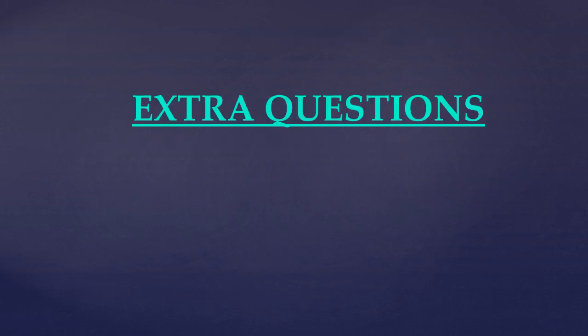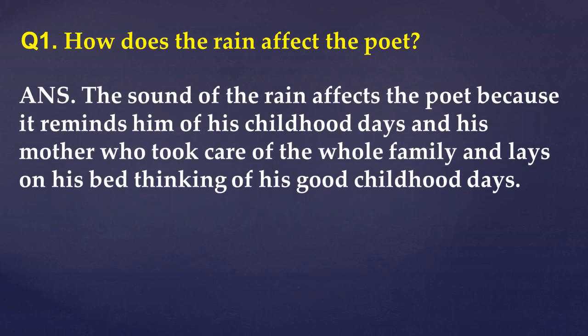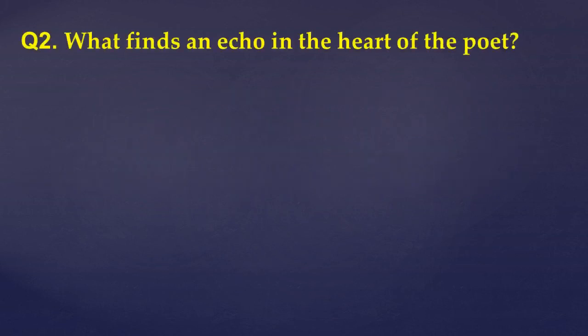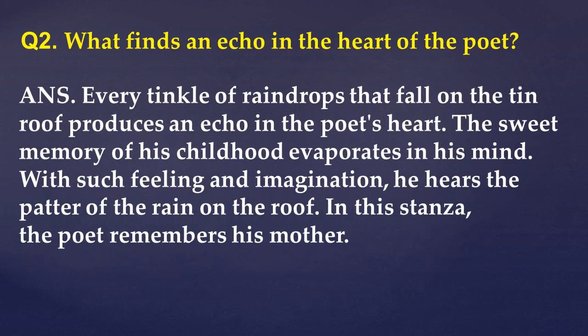Now we will discuss the answers of extra questions. First was, how does the rain affect the poet? Answer. The sound of the rain affects the poet because it reminds him of his childhood days and his mother who took care of the whole family and lays on his bed thinking of his good childhood days. Next question. What finds an echo in the heart of the poet? Every tinkle of raindrops that fall on the tin roof produces an echo in the poet's heart.